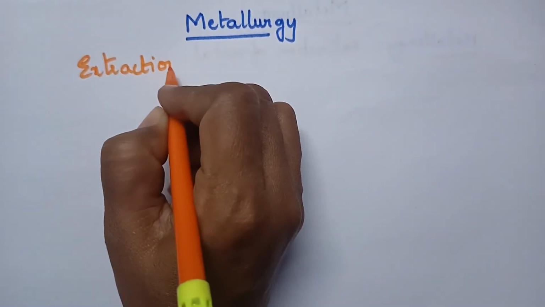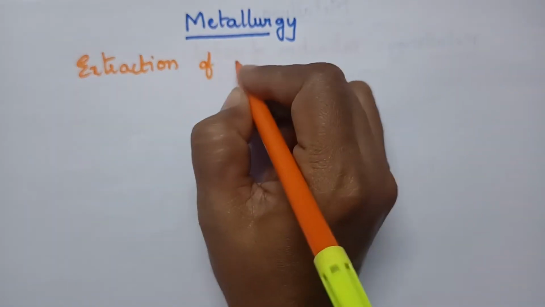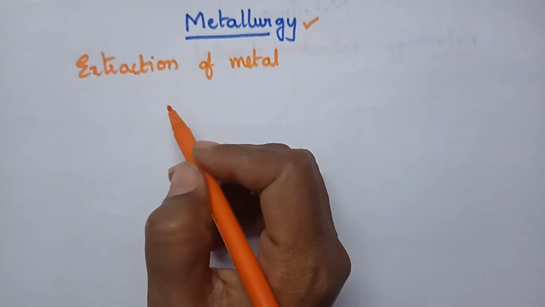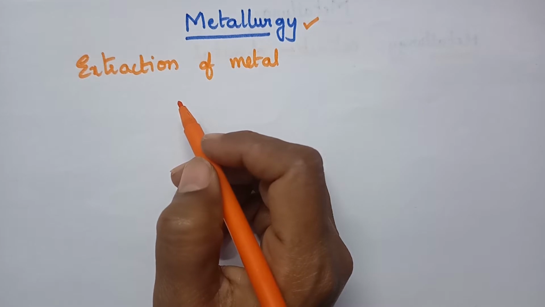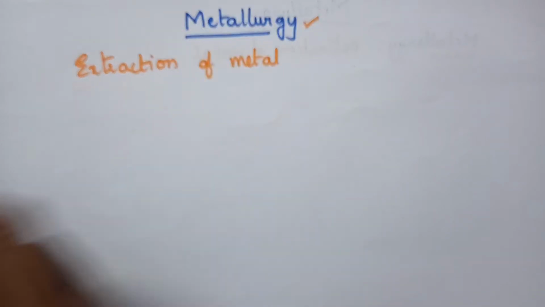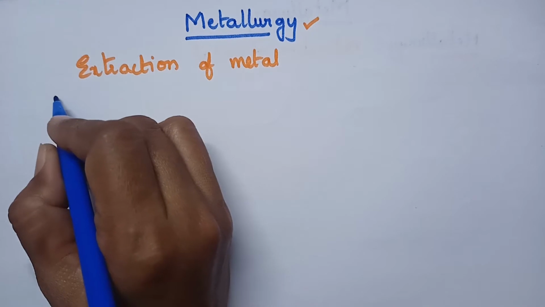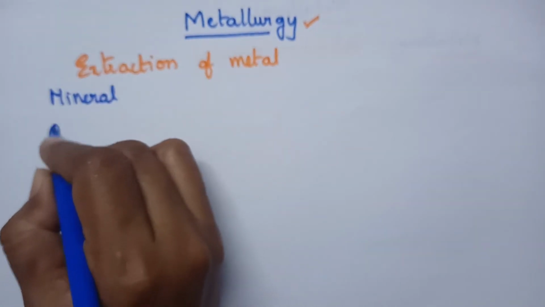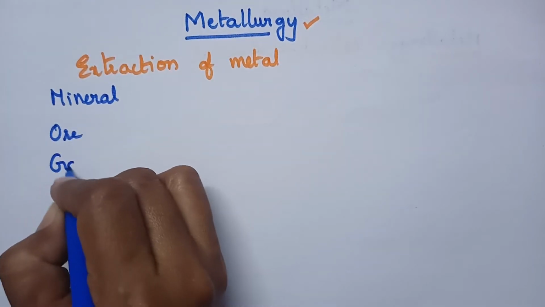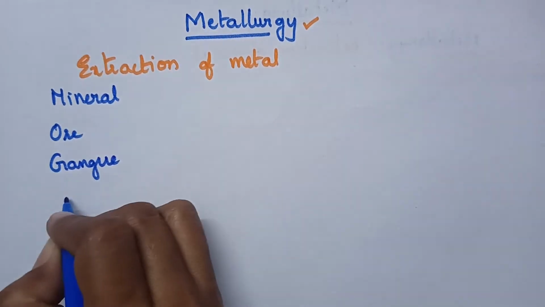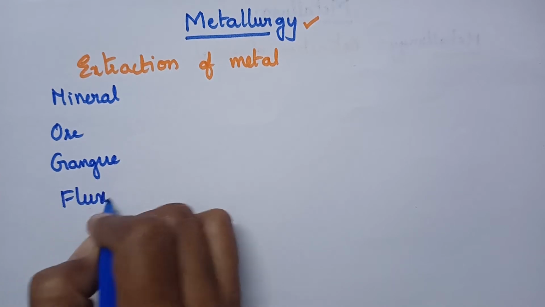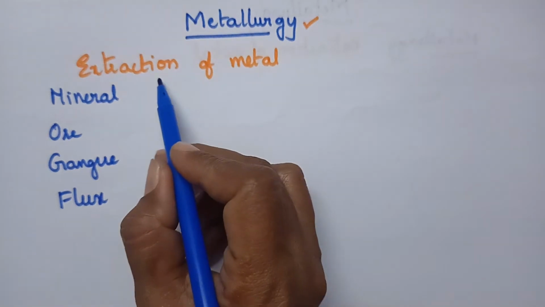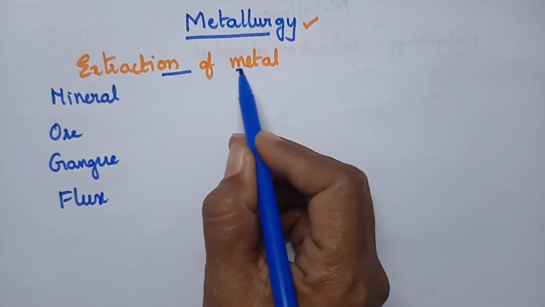In metallurgy, one should have basic knowledge about a few terms such as mineral, ore, gangue, flux, etc. So metallurgy means the process of extraction of metal.